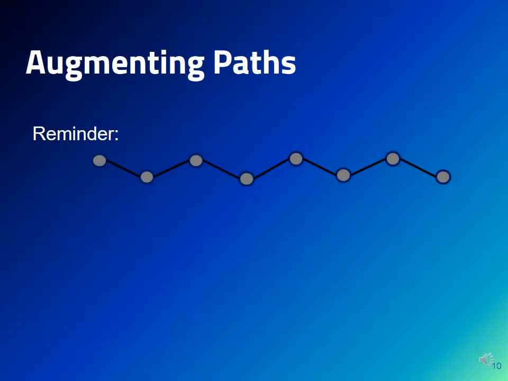Let me remind you what an augmenting path is. An augmenting path is a path that alternates between matching and non-matching edges, but the first and last vertices of the path are not covered by the matching. Given such a path, we can increase the size of the matching by 1 by removing from the matching the edges of the path that belong to it and adding instead the other edges of the path. Thus, if we find a maximal matching in the first pass, then we want to find many augmenting paths in the next passes to get a good final matching.